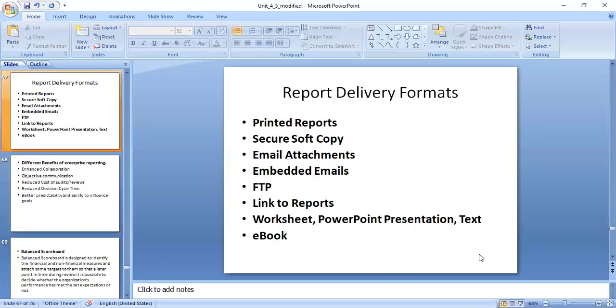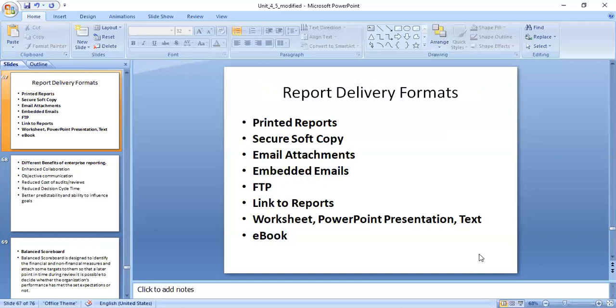And sometimes they will ask a question on this also: report delivery formats. Here there are different report delivery formats. One is called printed reports. It is used only whenever required, no wasting of paper. Then the second format is what?